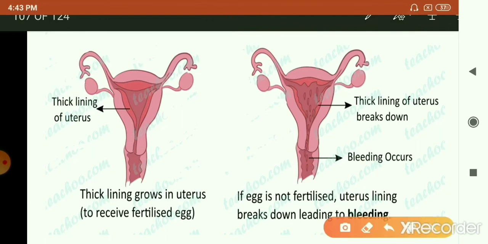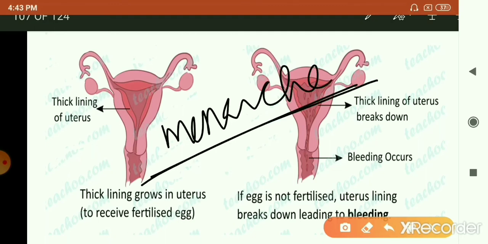The first menstrual flow, which marks the beginning of sexual life or reproductive life of the female, is called menarche. That's called menarche. Menarche marks that the girl has reached puberty, and this will be happening at the age of 10 to 13 years. As I said to you, this is the age when one reaches puberty, right?